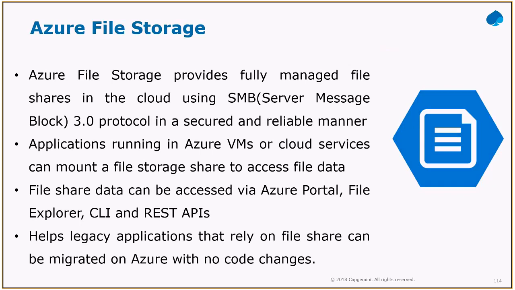File storage share, they used to call it SMB file share, SMB protocol. SMB means Server Message Block, in a secured and a reliable manner. So mainly this is used to create or mount a file storage to access the file data for the applications running in Azure VMs or cloud services. So the file share data can be accessed via the Azure portal or else through the File Explorer. There is one File Explorer option, CLI and REST APIs.